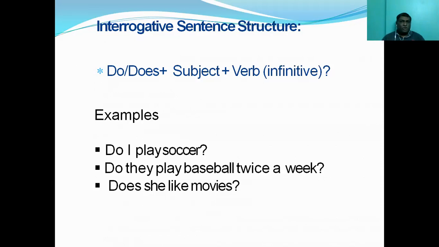So here you have to keep one thing in mind. You are beginning the questions with do and does. That is the actual structure of English language. Whenever you are asking a question, you have to begin with a helping verb. Then only it is proper.